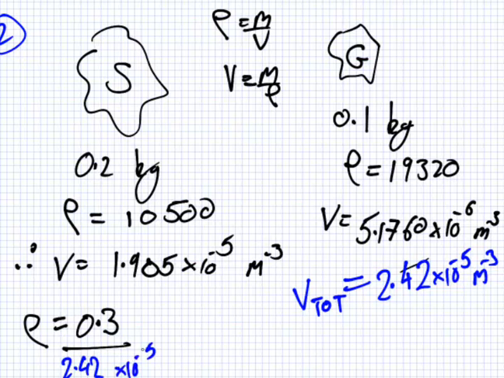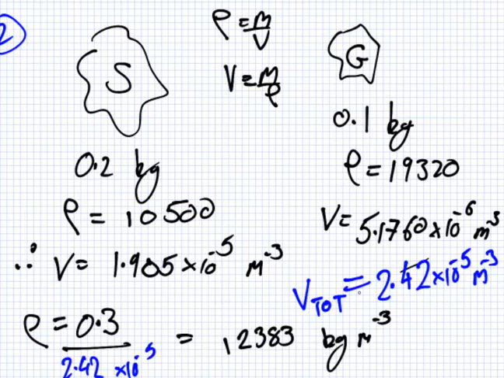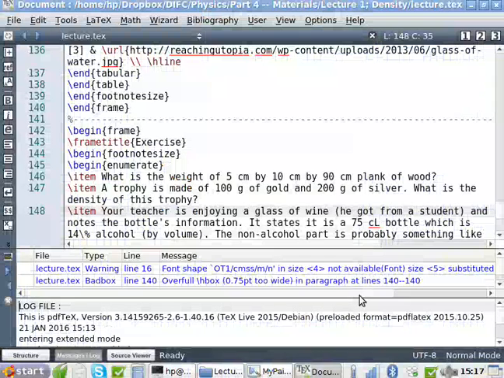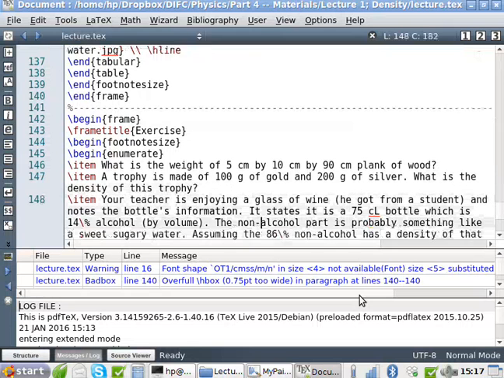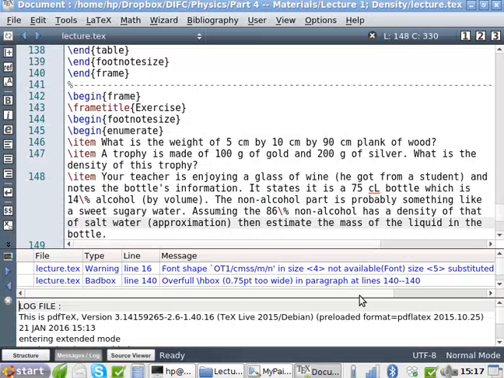The total volume is 2.42 times 10 to the minus 5 meters cubed. That's what I got on the calculator. So the density is 12383 kilograms per meter cubed.